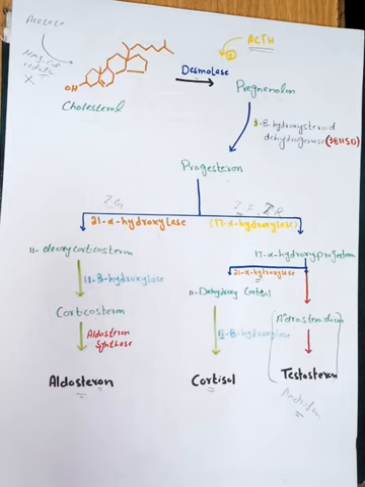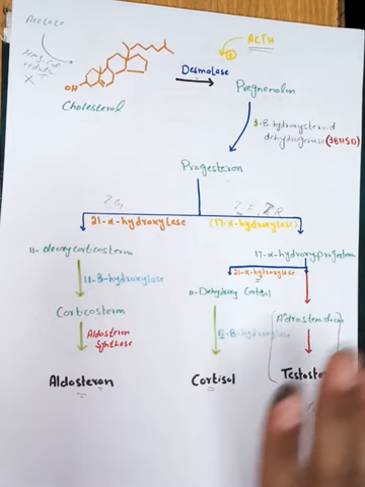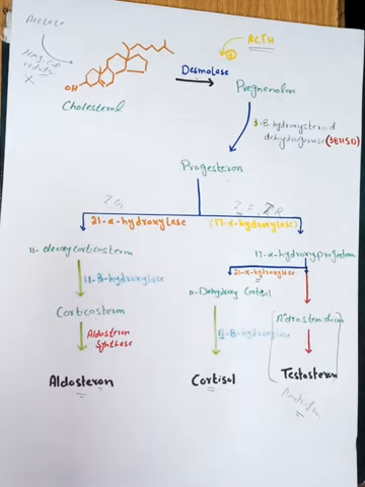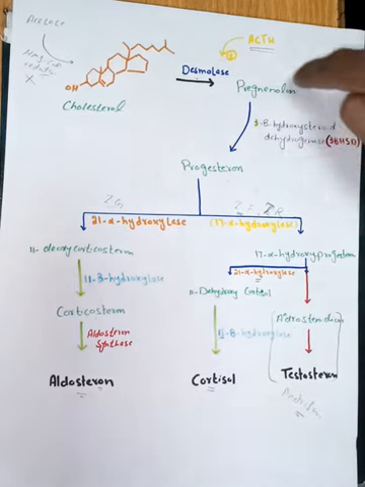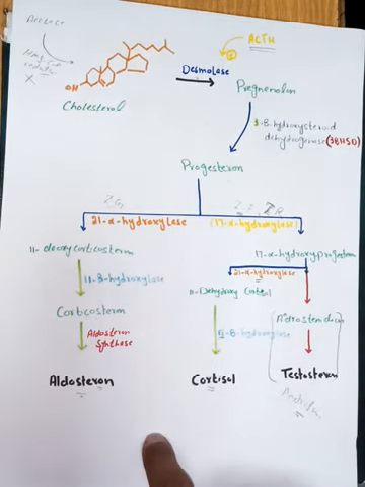Now the point is, unlike the peptide hormones, in peptide hormones we have seen that as the stimulus arrived, the hormones were already present in the vesicles. They were synthesized and packed in the vesicles, and when the stimulus arrived, they just released their content into the blood circulation. But in this case, when the stimulus comes, the synthesis of steroid hormone will start.